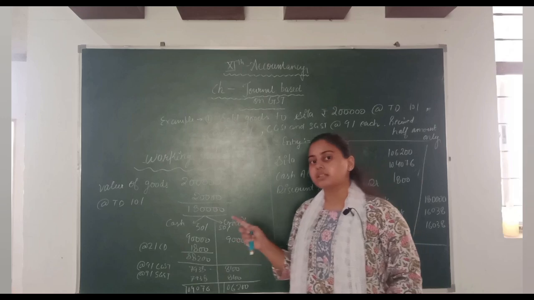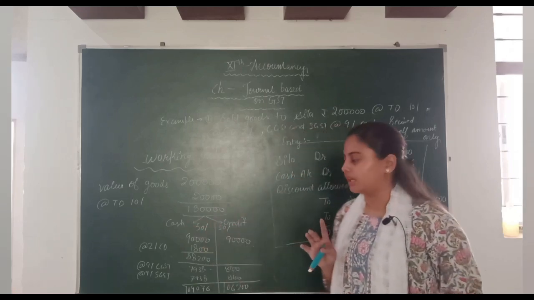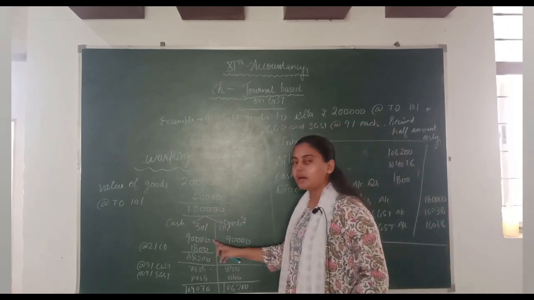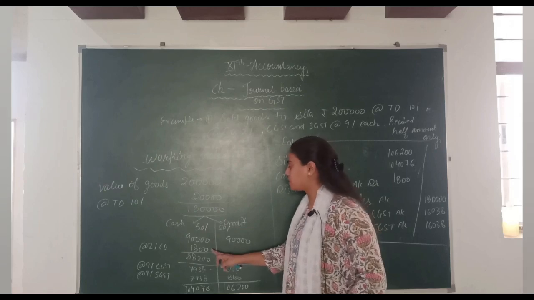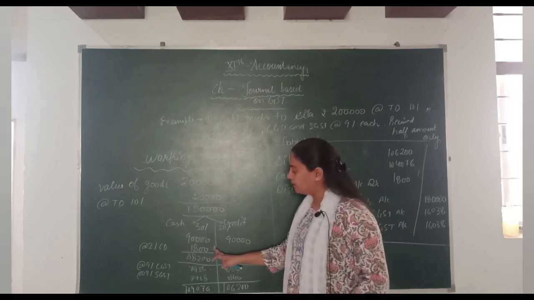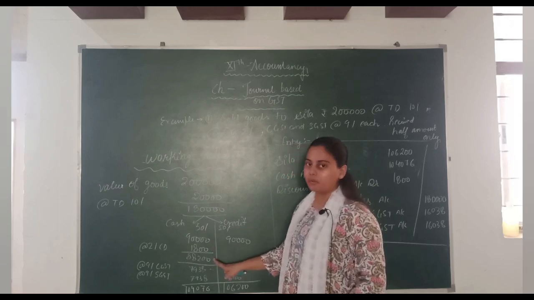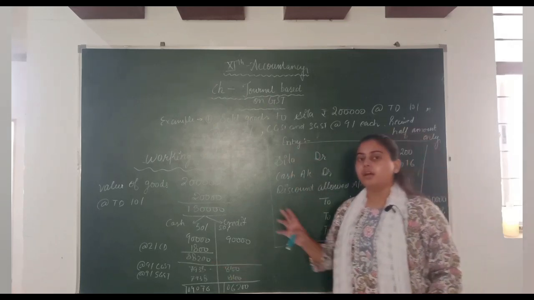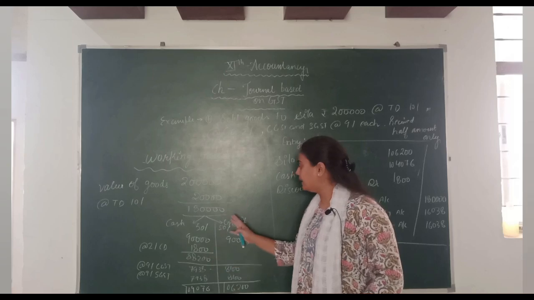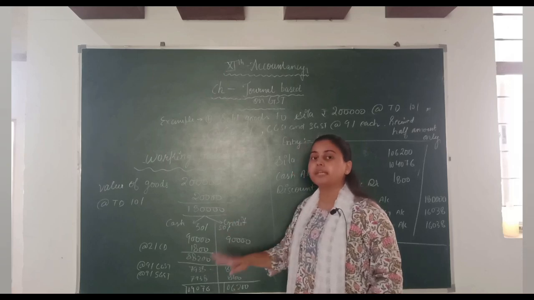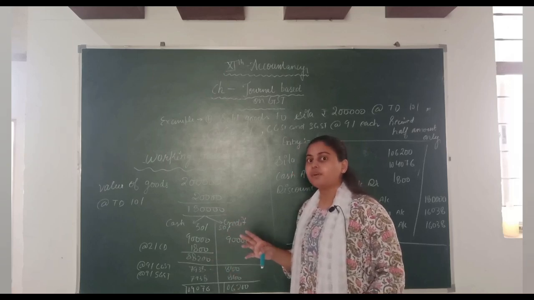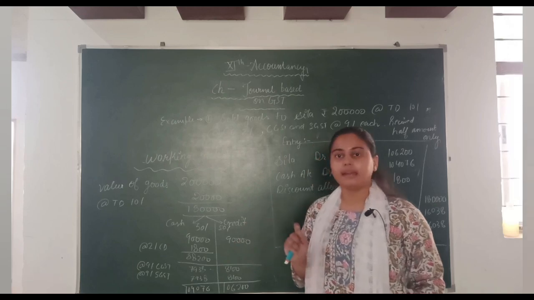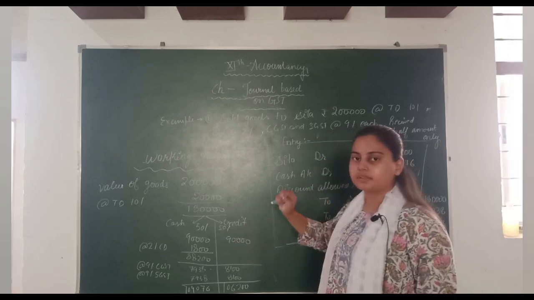On cash discount, we can apply only on the cash value. So the cash value is 90,000 and we apply 2% cash discount, that is 1,800. Then we get the value 88,200. We get the cash value and the credit value, but before GST. Now we apply CGST and SGST at 9% each.